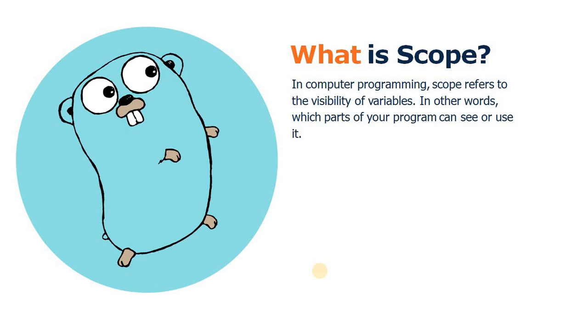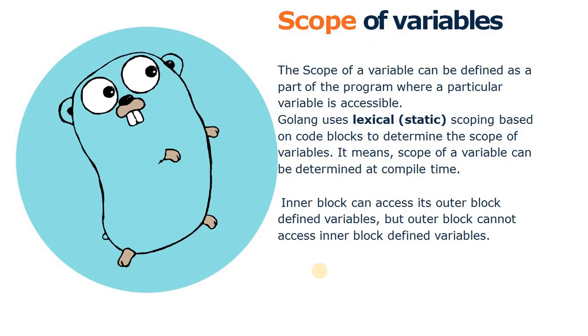What is scope? In computer programming, scope refers to the visibility of a variable. It means where in your program you can see or use a specific variable, and that is called the scope of that variable. So let's move on to the next part, scope of a variable in Golang.